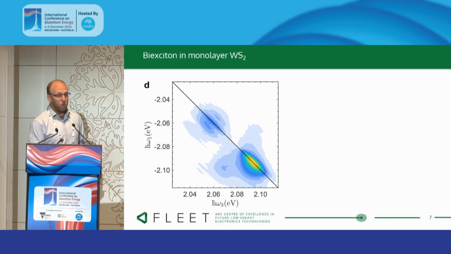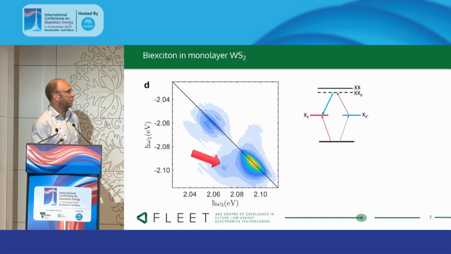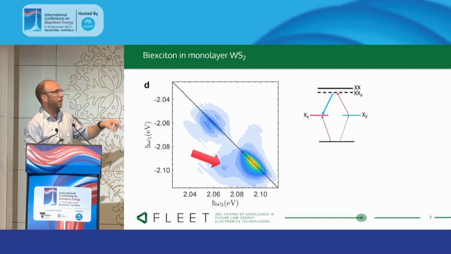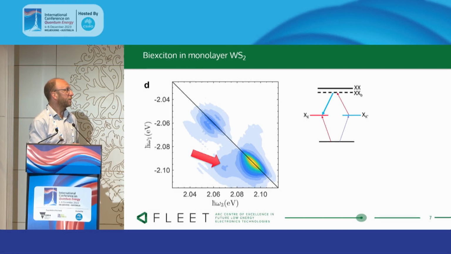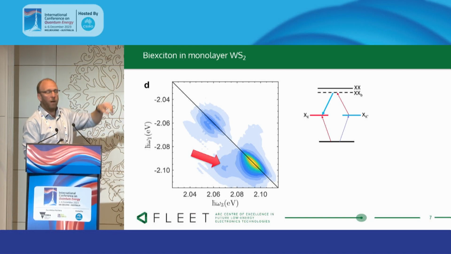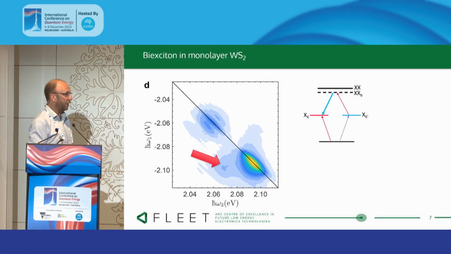Now, there are also peaks off the diagonal, which again tell us about interactions. Starting with this cross peak here, we've got absorption again at our A exciton energy, but our emission, or our signal, is coming out at a slightly lower energy. This peak comes from a bi-exciton type pathway, so we're looking at what is effectively an excited state absorption type pathway. We're exciting into our exciton state and going up into our bi-exciton state, and the emission of the signal that we're seeing is slightly lower than our exciton energy as a result of the bi-exciton binding energy. So the difference between these is our bi-exciton binding energy.